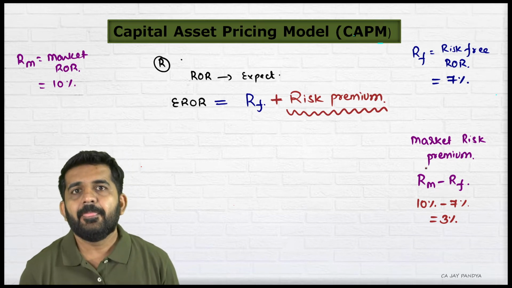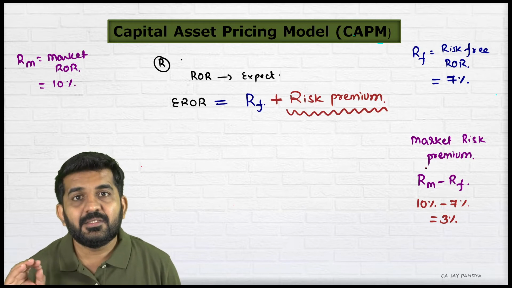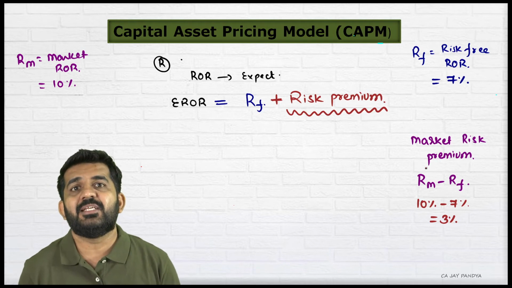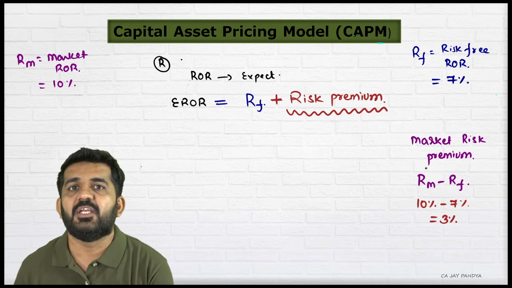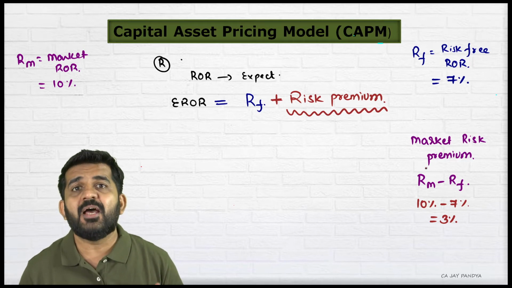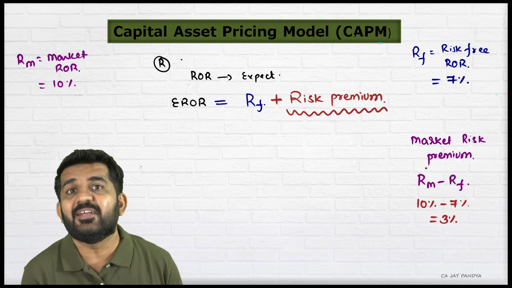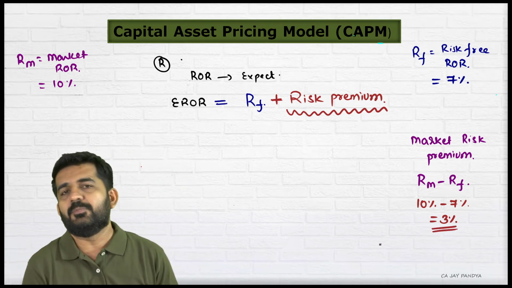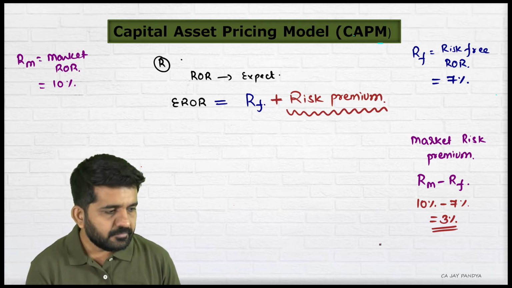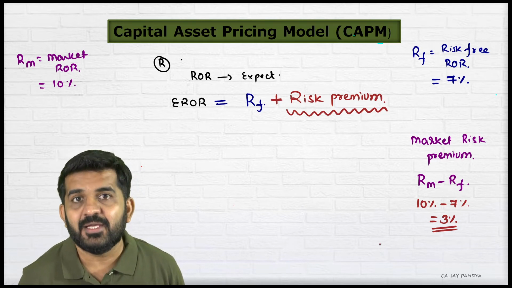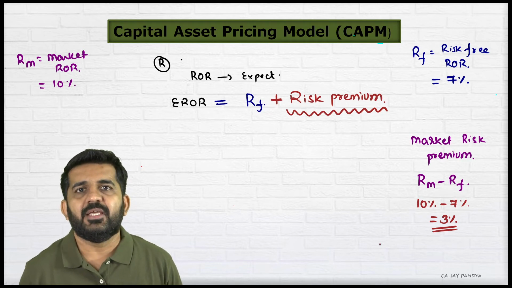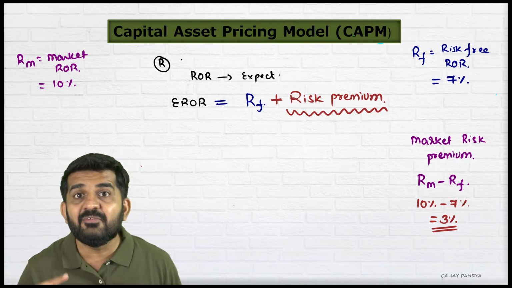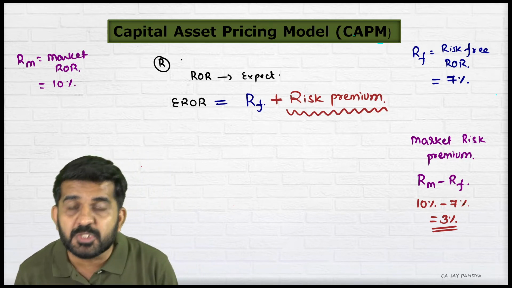Try to understand. I will expect 3% more rate of return because I am investing in the stock market and I am not investing in fixed deposit. Because I am going to the stock market, I am taking risk, and for that risk I should be getting 3%. Now, am I investing in Reliance or am I investing in the stock market? I am not investing in the stock market only. I am investing in a particular security which is Reliance, which is a part of the stock market.